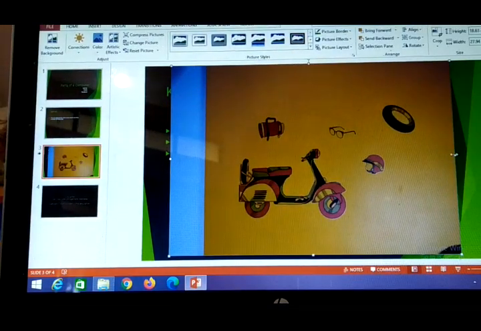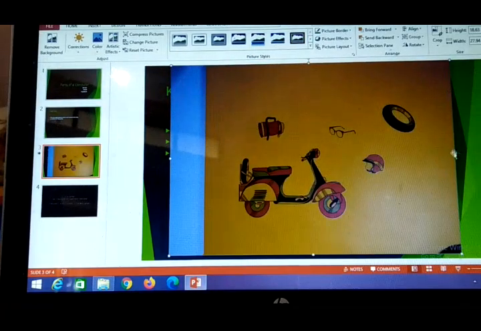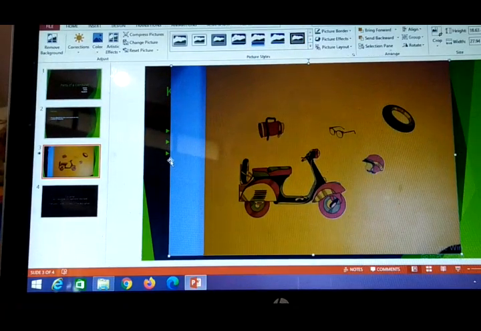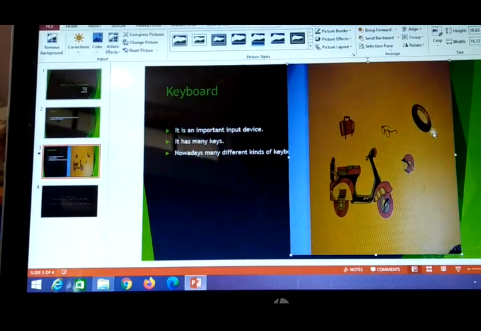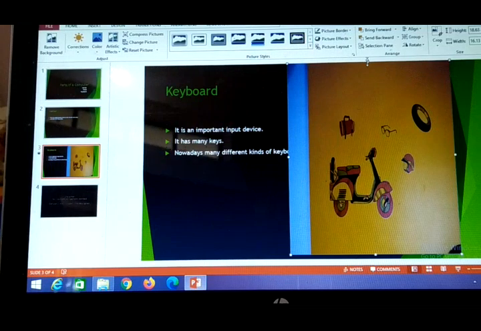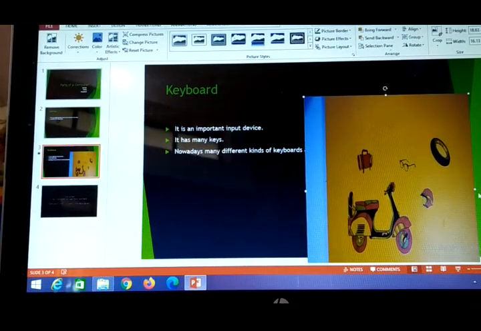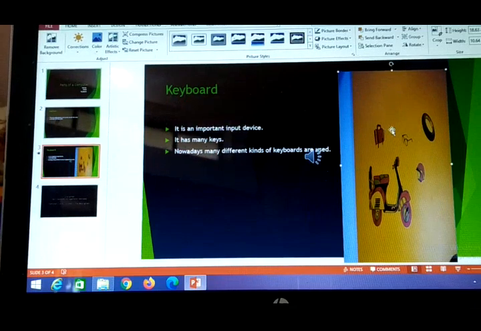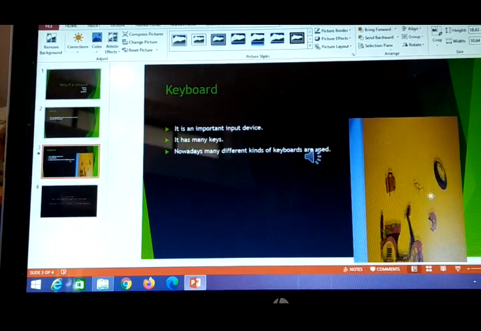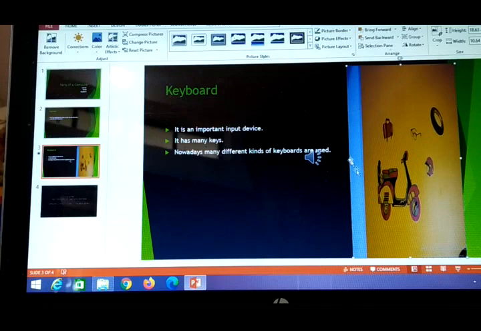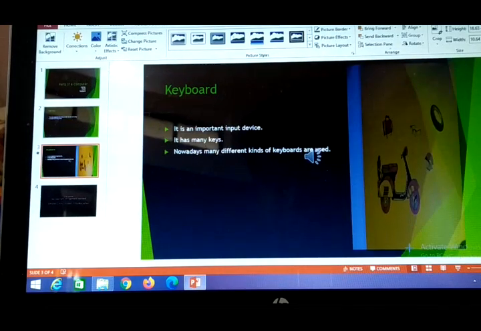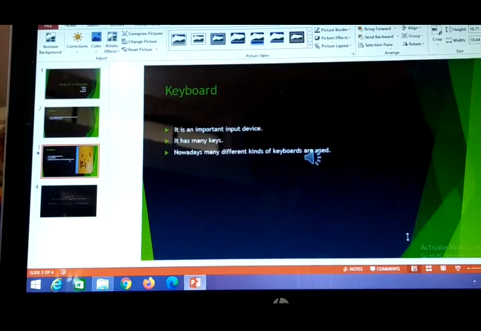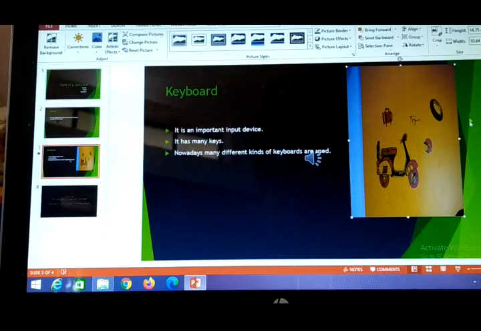So it is getting inserted here, but the slide content is... you can decrease the size also, so that its visibility should be there. This is decrease size.